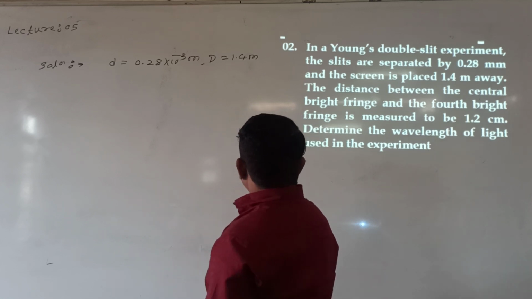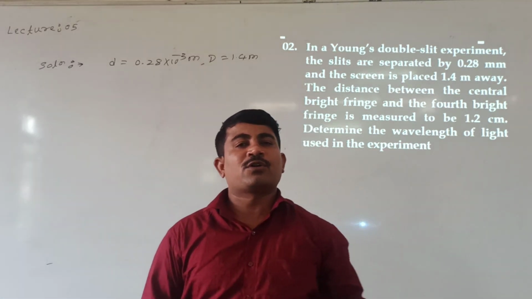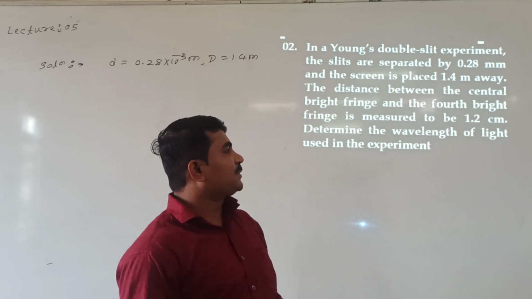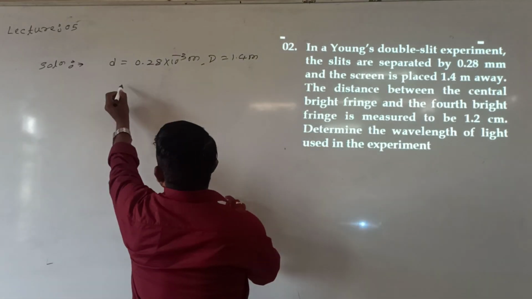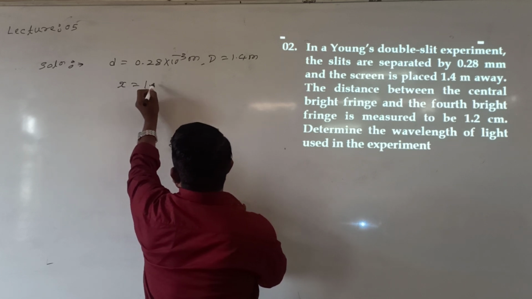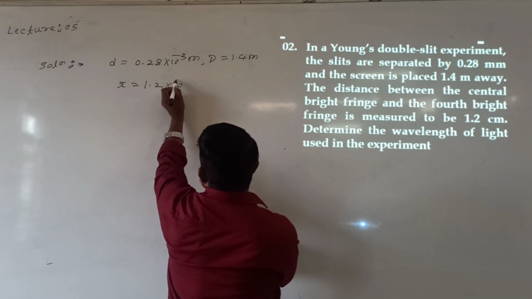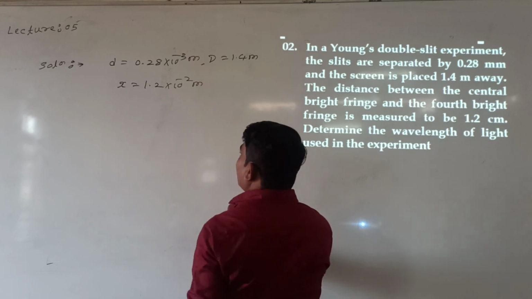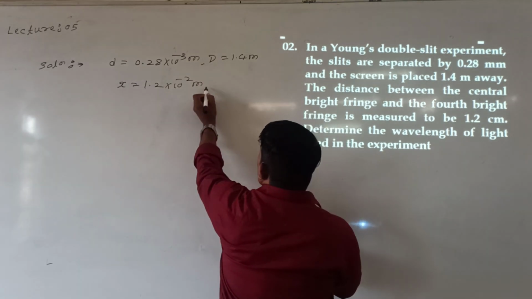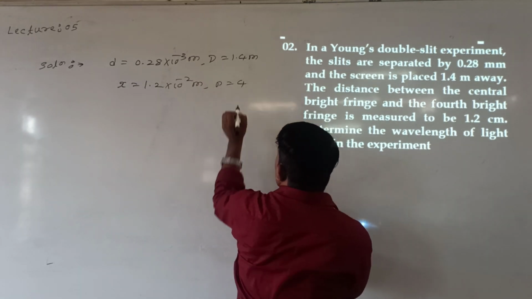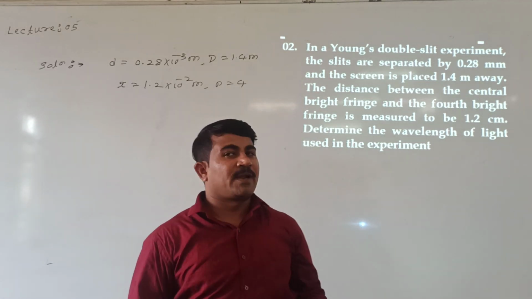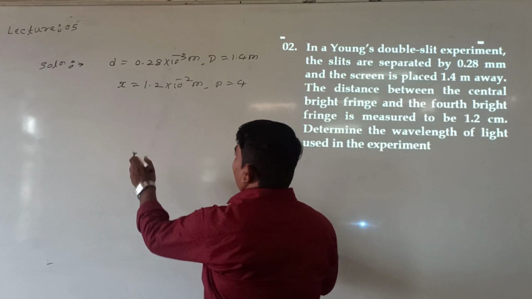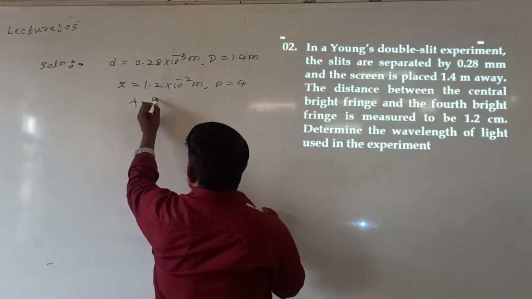The distance between central bright fringe and fourth fringe is observed to be 1.2 centimeter. See here. Here x value given. X value is equal to 1.2 centimeter. That is converted into meter, 1.2 into 10 raised to minus 2 meter. For what? Distance from central to fourth. N is equal to 4. Wavelength of light used in experiment. I need lambda.